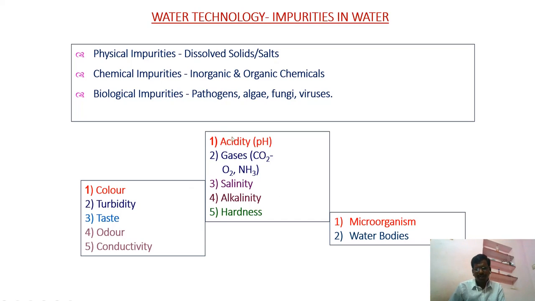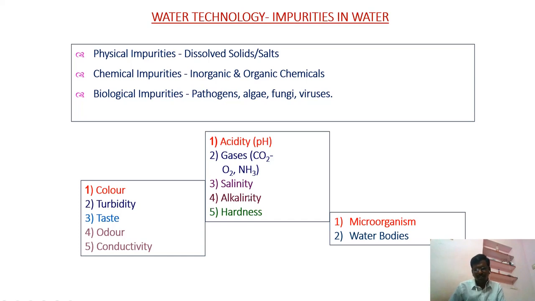It may have an impact on acidity. Sometimes the pH of water may be acidic, and it may contain carbon dioxide, oxygen, NH3 gases. Because of the dissolved inorganic salts, the salinity will become higher.